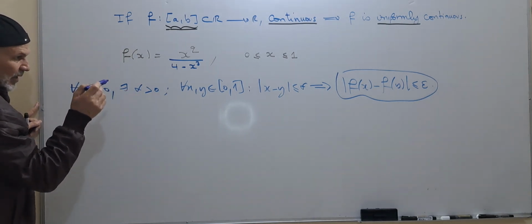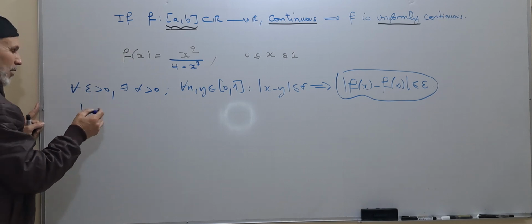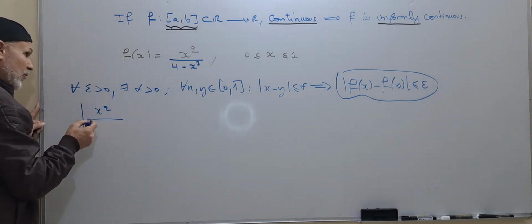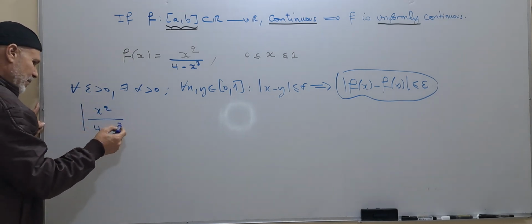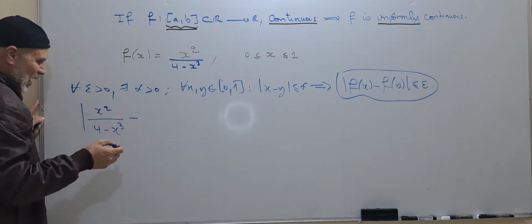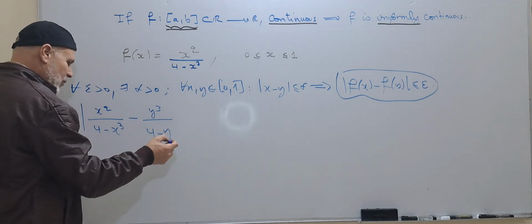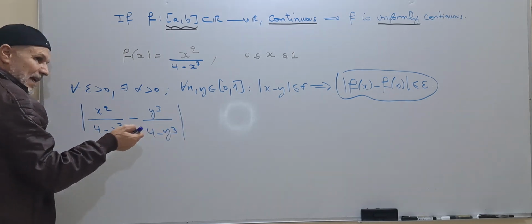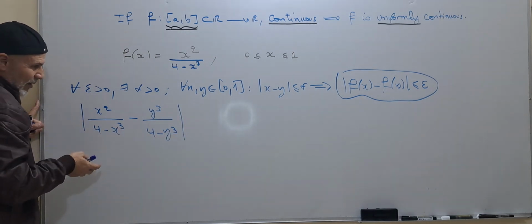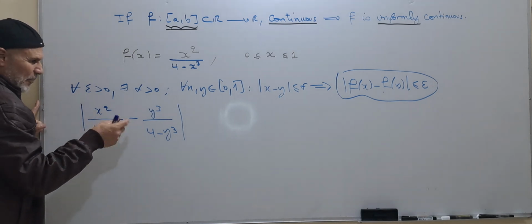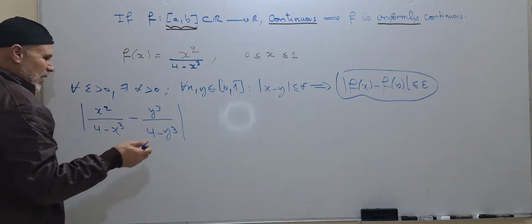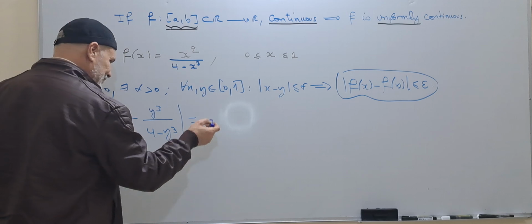In this case, f of x minus f of y will be x squared over 4 minus x to the power 3, minus y squared over 4 minus y to the power 3. We can simplify and get it directly, but I prefer the details for my students.